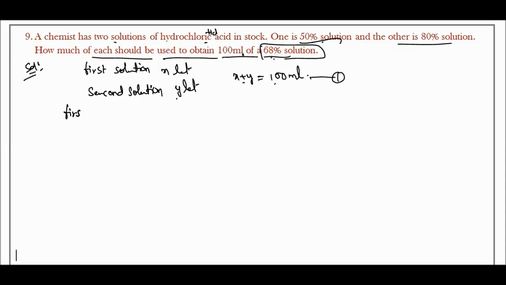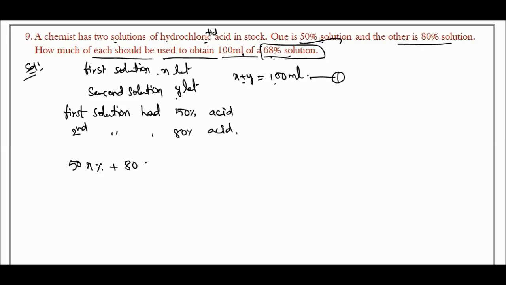So the first solution had 50% acid, and the second solution had 80% acid. With the first solution, how much do we get? 50x percent plus 80% of y is equal to the 68% solution we need here.